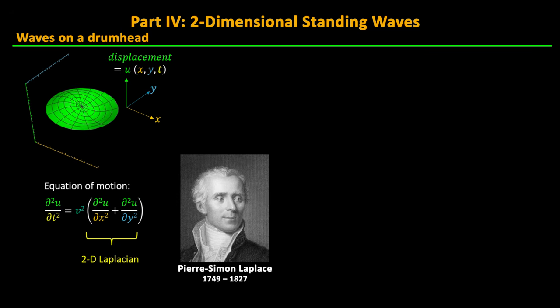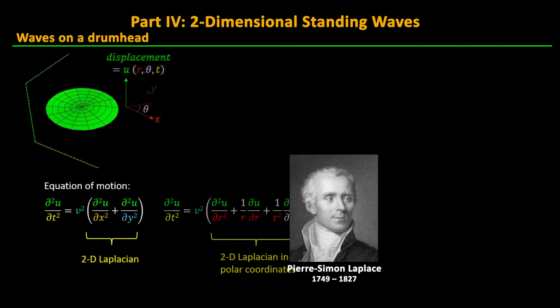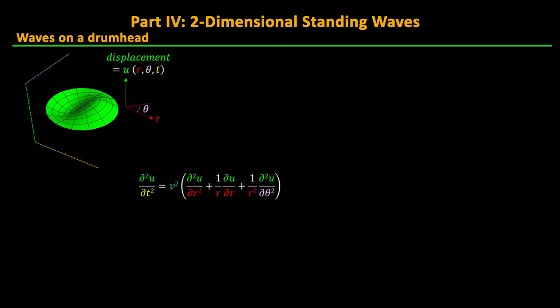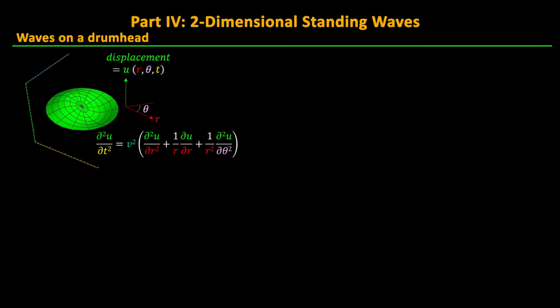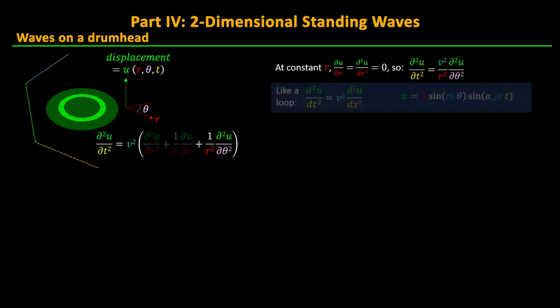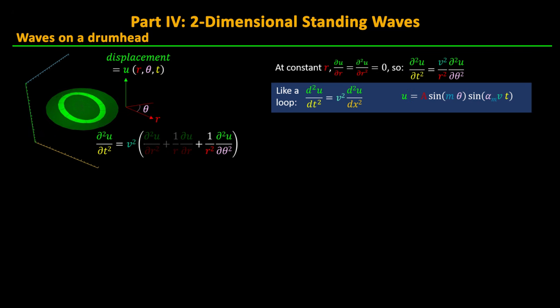Assuming we have a circular drumhead, it will be convenient to rewrite this equation into polar coordinates, which following Laplace has three terms, two involving the partial derivatives of u with respect to r, and a second derivative with respect to the angle theta. To analyze this equation, first let's consider the case for a fixed radius r. The first two terms go to 0, so this equation reduces to the case for a standing wave vibration, which we have just solved. So for any circular strip, the vibrating drum will look very much like the standing wave on a loop of string.